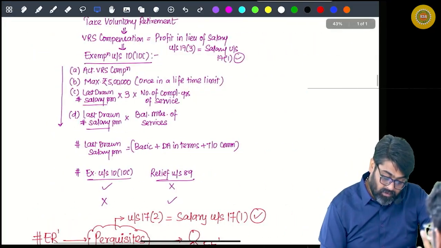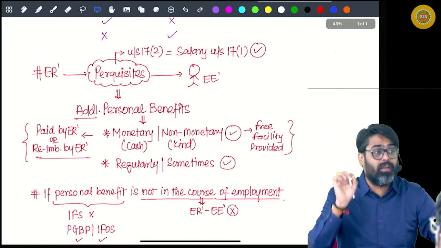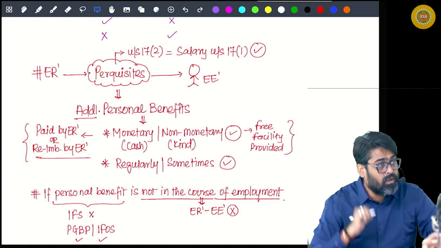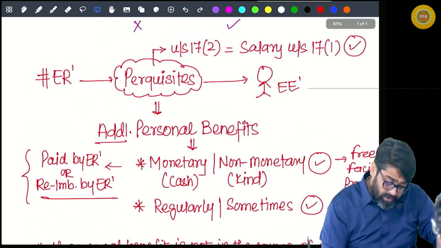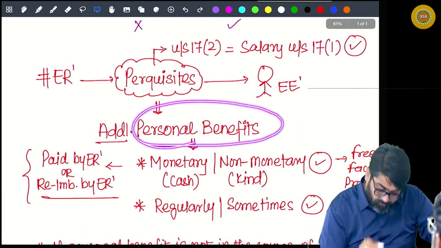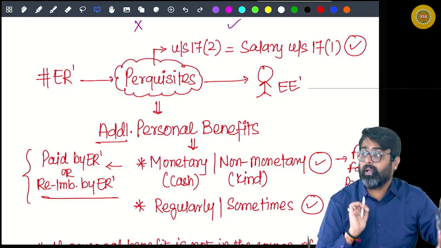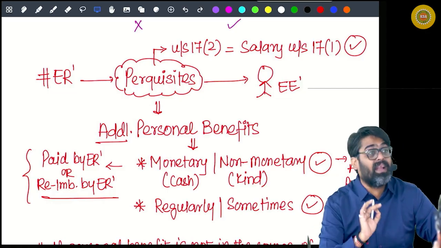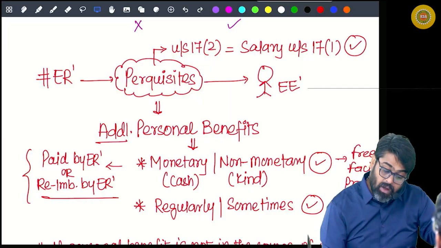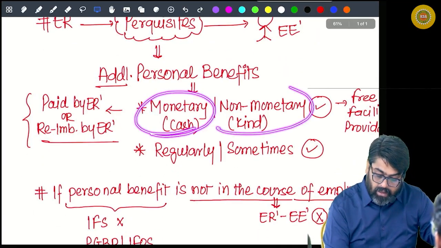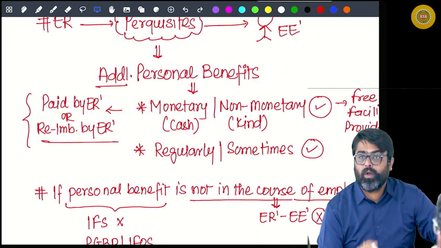Now allowance is what? A fixed amount given on a regular basis in addition to salary. Here it is a personal benefit which will happen in addition to salary. The benefit of personal nature. Now this benefit can be monetary, it can be non-monetary. Monetary means what?